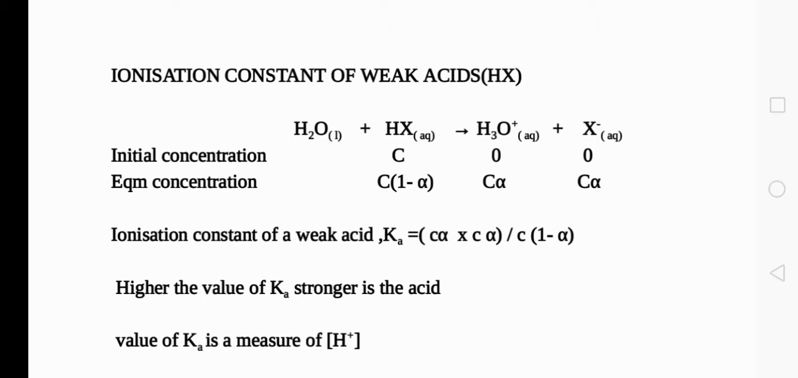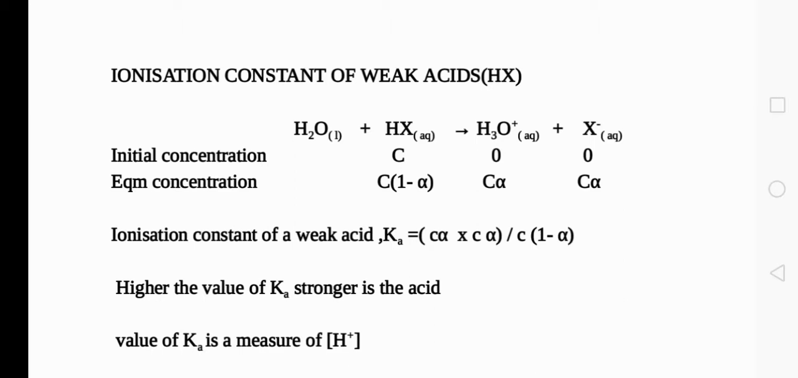The ionization constant of a weak acid is represented by Ka. Previously we saw that of a weak base, which was Kb. Here it is Ka, with the same calculation: C alpha into C alpha divided by C into 1 minus alpha. So you can use this formula. What is the significance of this Ka? Higher the value of Ka, stronger is the acid. From the equation we can say that acidic character or H plus ion concentration can be expressed in terms of the ionization constant of a weak acid Ka.